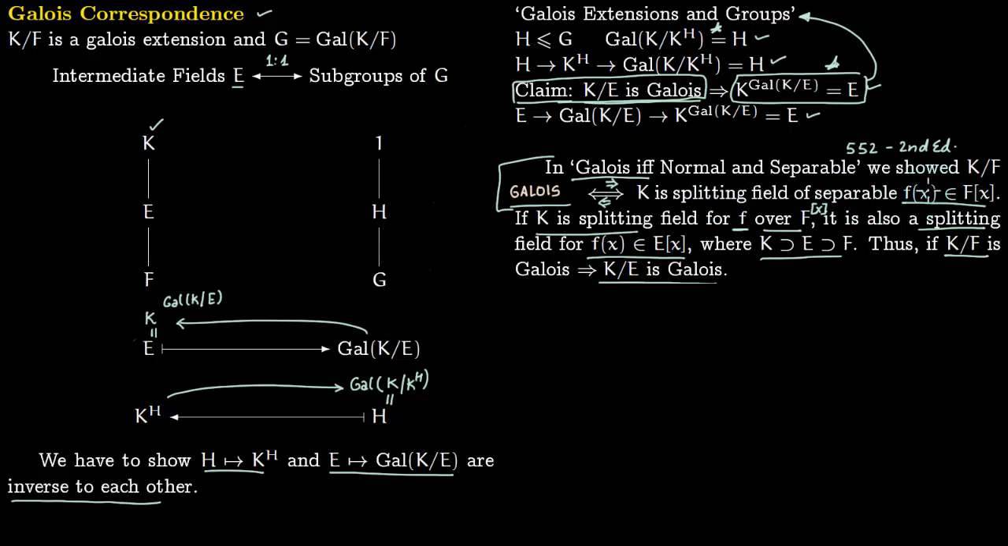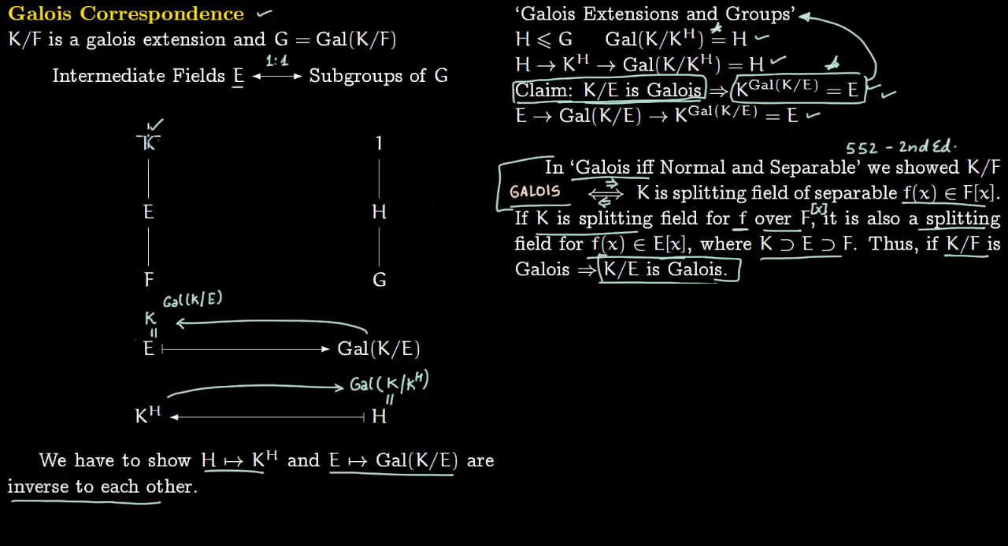So if you have a separable polynomial f(x) in F[x], then you get K over E for free, because if f lies in F[x], then obviously f would lie in E[x] and the splitting field would not change. So we have proven the claim that K over E is Galois, and therefore this result holds.